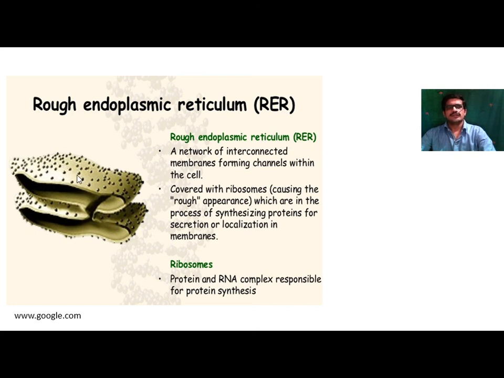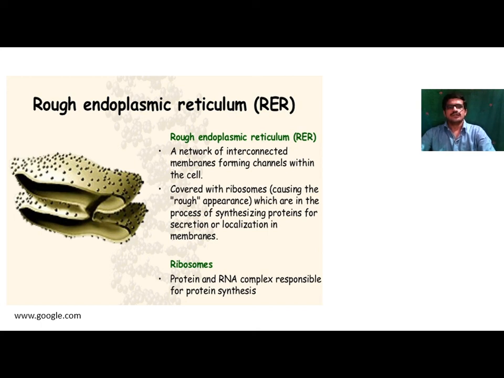This ribosome is present on the endoplasmic reticulum, that's why it is called rough endoplasmic reticulum. So due to the presence of ribosomes, the wall of this endoplasmic reticulum is rough in nature, that's why it is called rough walled endoplasmic reticulum. If this ribosome is absent in the endoplasmic reticulum, it is called smooth walled endoplasmic reticulum.